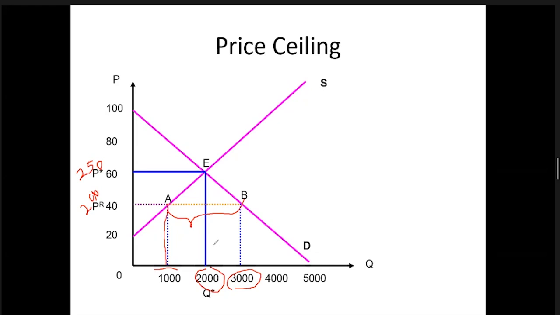But the problem, can we keep this in the long run? For 2 weeks, 3 weeks, you will be doing this. And the government did that. Then what happened? Some people, those who are having higher utility, because now the market price is 40, supply is 1,000.